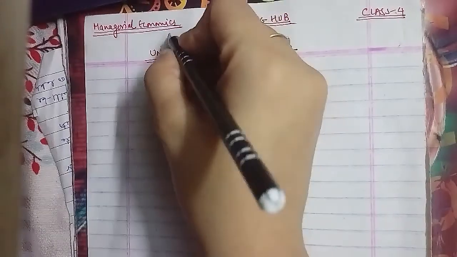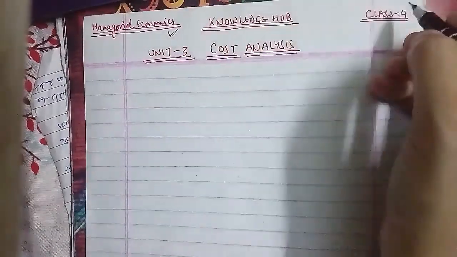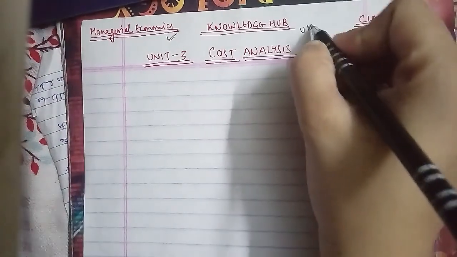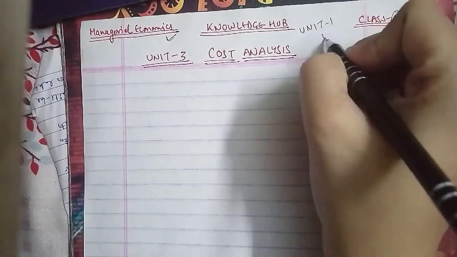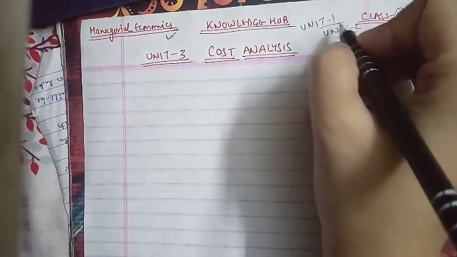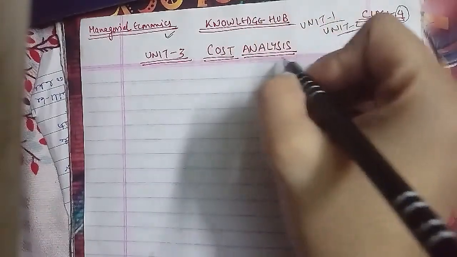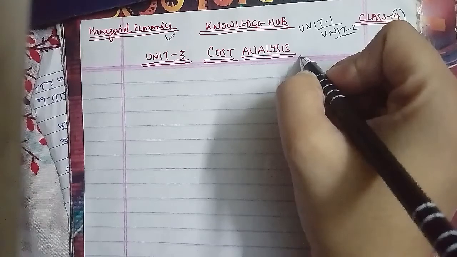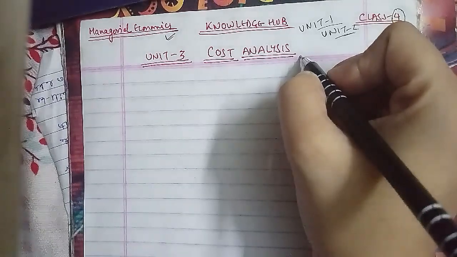Today we are going to do the Managerial Economics class, which is class number 4. If we talk about up to class 3, we have completed Unit 1, and Unit 2 also we completed in the last class. Now we are going ahead with the starting of Unit 3, the name of the unit is Cost Analysis. In cost analysis, hopefully, if it is not exceeded, we will complete within 2 classes here.